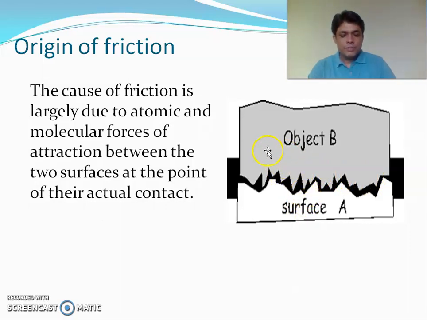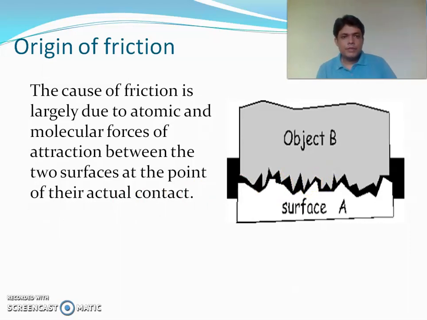When some force is applied to make one body move over the other, the motion is restricted due to interlocking of such irregularities. However, the modern concept is that the cause of friction is largely due to the atomic and molecular forces of attraction between the two surfaces at the point of their actual contact.